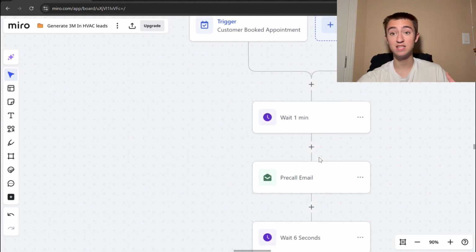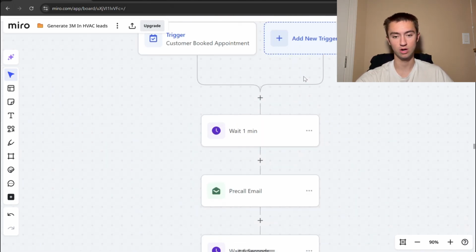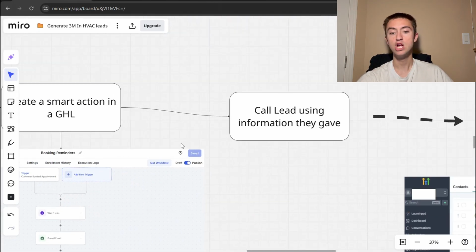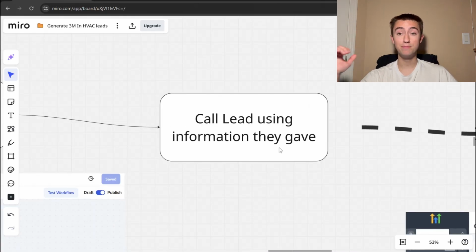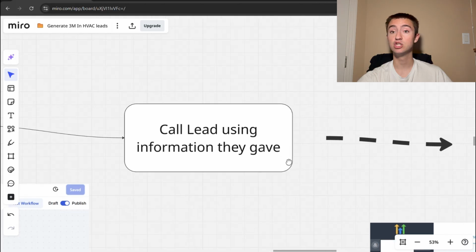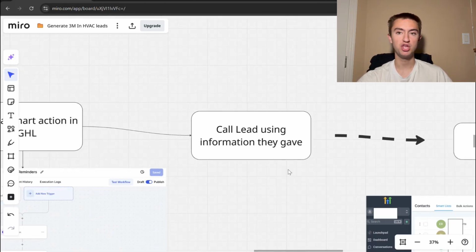You're just going to get it to actually call the lead. You're going to wait however much time you want. You're going to set up this trigger. And then from there, you're going to call the lead using the information they gave. This is another big thing with this advantage with this AI caller. They can actually reference the name that you give inside of the lead list.